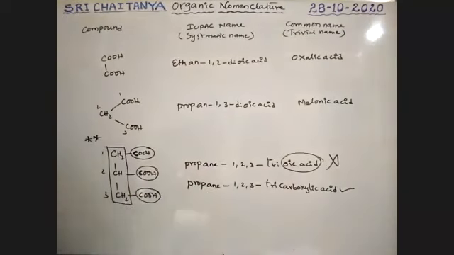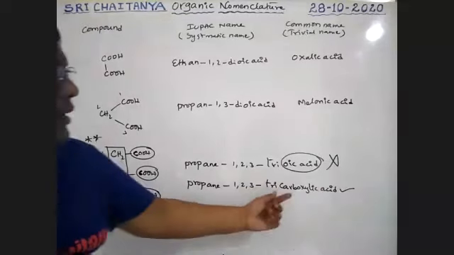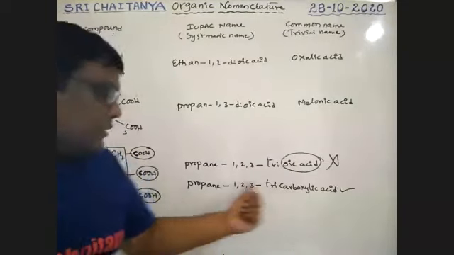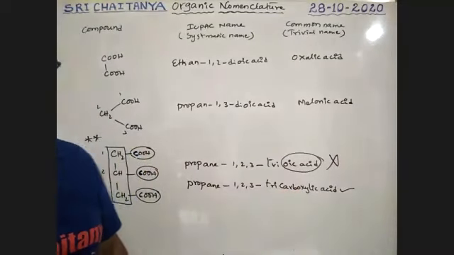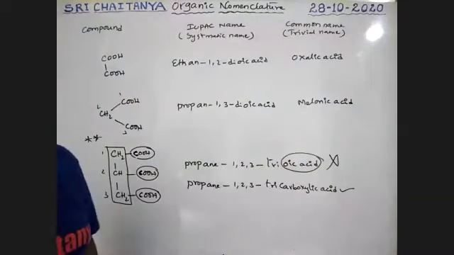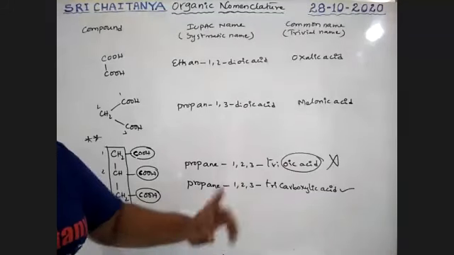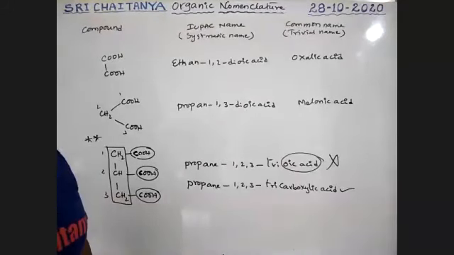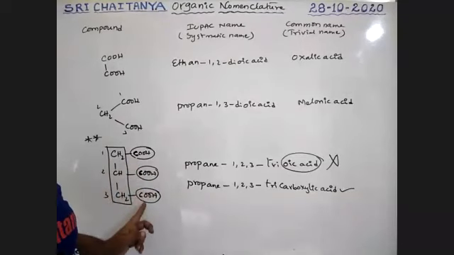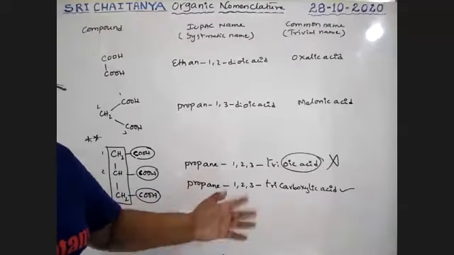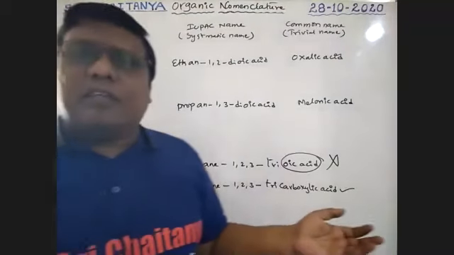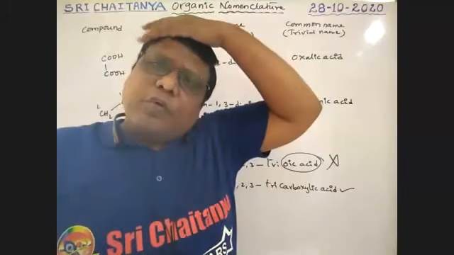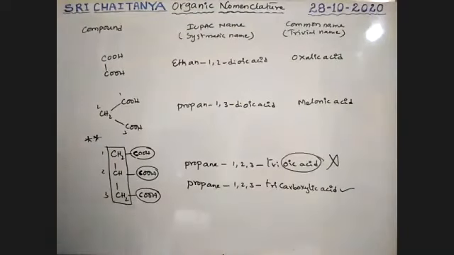Is the correct one. Because these carbons are not included, that's why the word carbo is used. That means this carbon is included here. Yes, tricarboxylic acid is correct, not trioic acid. Very, very important. In this case, these carbons are not included in the longest chain. It is a special case. Cyanides are like that. Different cases, boys. Very, very important.